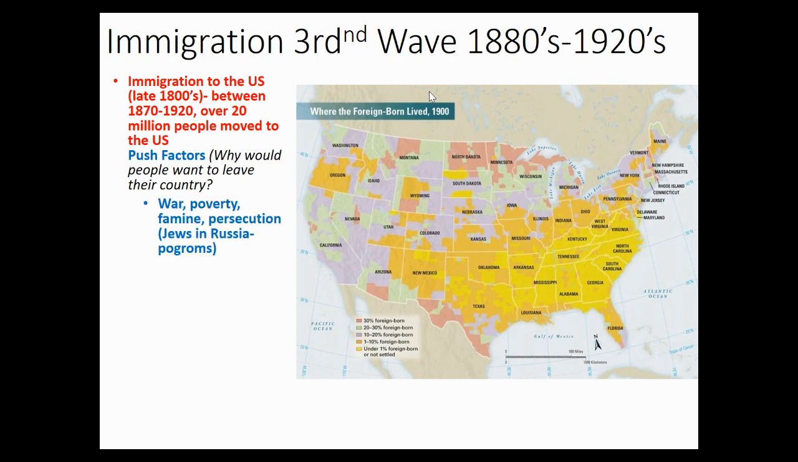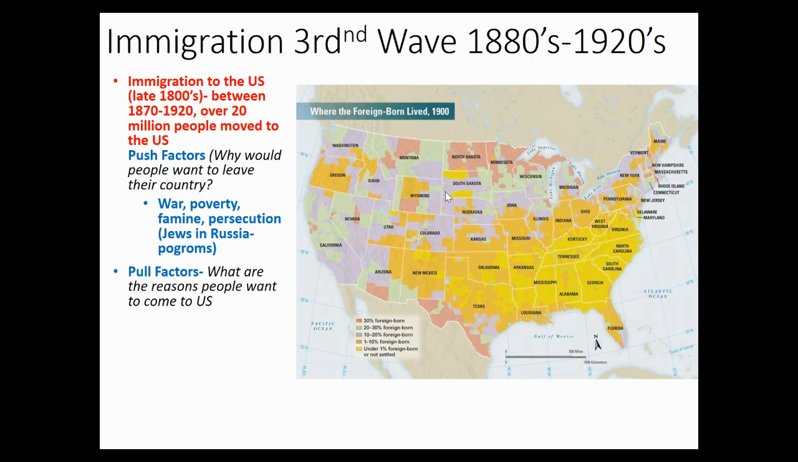Well, keep this in mind: you've got war. Always there's war, right? There's poverty, there's famine, there's persecution. At this time in Russia, the Jews are part of the pogroms, where the Russian government is basically rounding up Jews and systematically killing them, right? Now, why do people want to come to America?